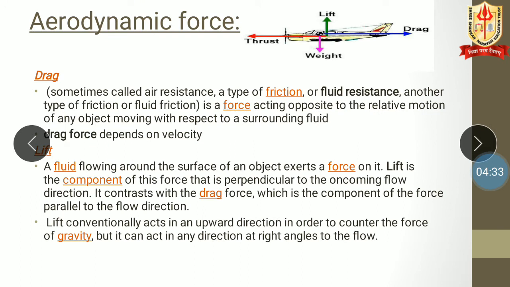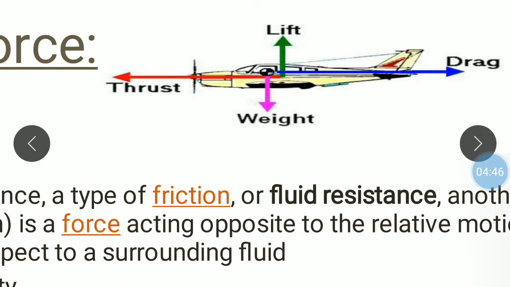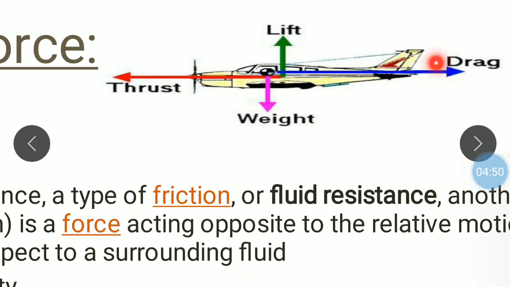Let's see in detail what drag is and what lift is. This is the thrust force applied by the component, or you can say vehicle. In the opposite direction we have this drag force.